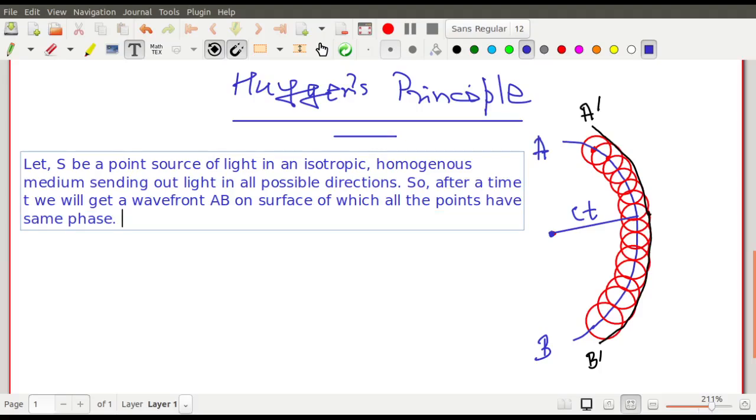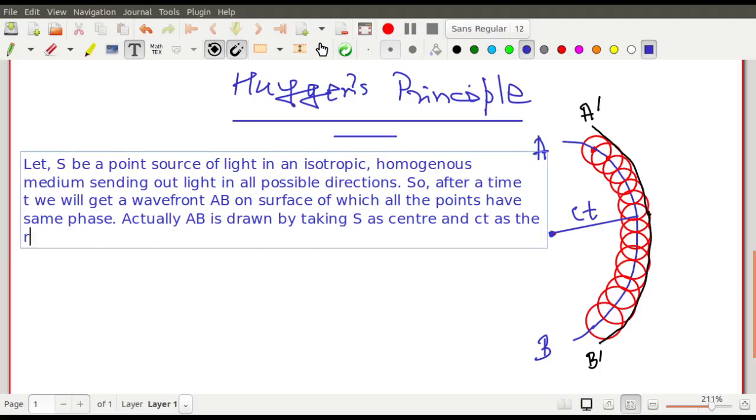Actually, how do I draw that AB? AB is drawn by taking S as the center and ct as the radius.